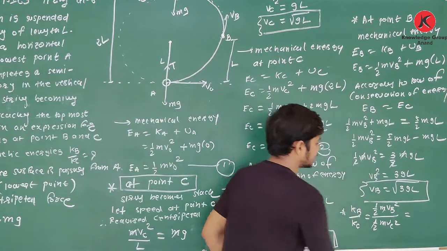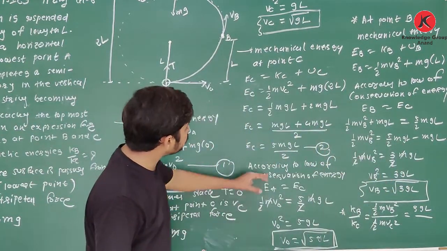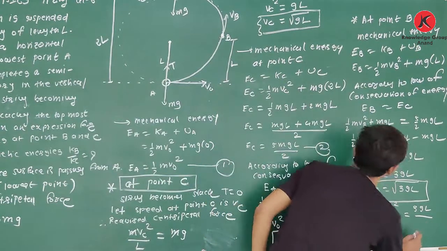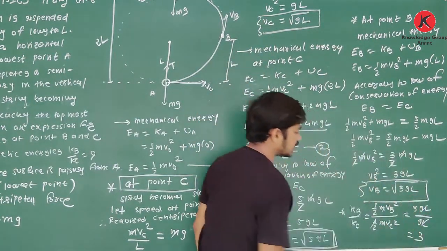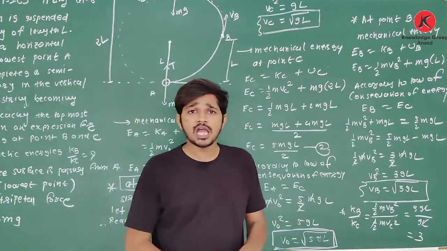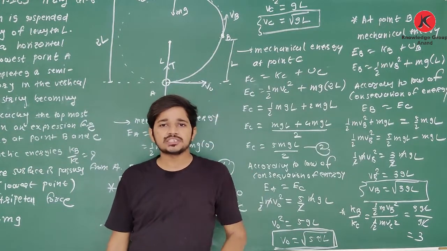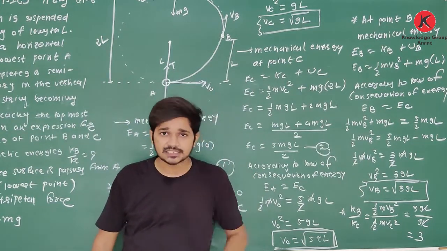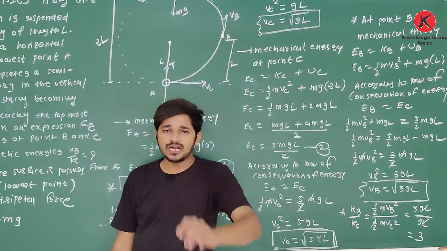VB square is 3gL and VC square is gL. So gL cuts, and your answer is 3. Clear about this? It is one of the most important questions from chapter number 6, for 4 marks.